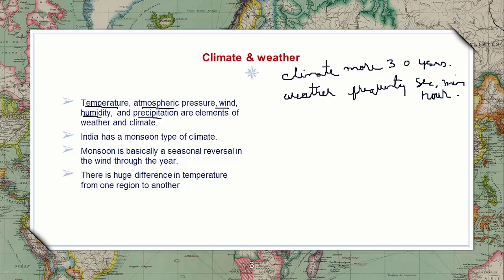Next, India has a monsoon type of climate because of seasonal reversal of winds. The winds coming from the southwest and northeast cause the seasonal reversal. Because of this, India gets a monsoon type of climate. And there is a temperature difference. For example, at Delhi the temperature is somewhat hot. Tamil Nadu or Kerala is cool because of the coastal area.